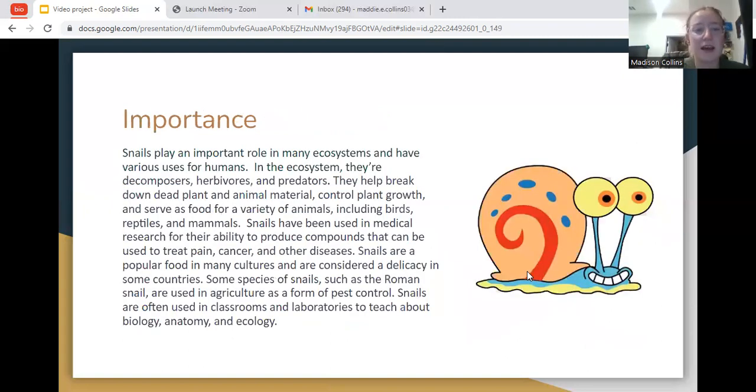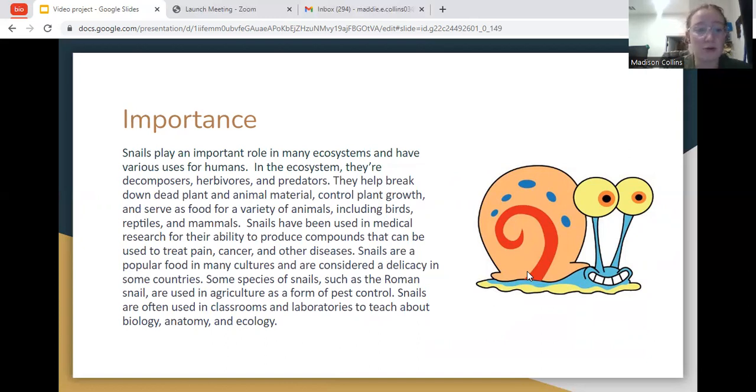Importance. Snails play an important role in many ecosystems and have various uses for humans. In the ecosystem, they are decomposers, herbivores, and predators. They help break down dead plant and animal material, control plant growth, and serve as food for a variety of animals, including birds, reptiles, and mammals.